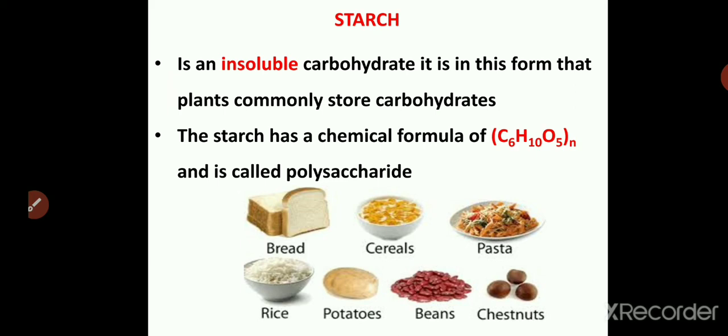Then coming to starch. Starch comes under the group of polysaccharides. These are the carbohydrates formed by the union of more than 10 monosaccharides. They are neither sweet in taste nor are they soluble in water. So these have a molecular formula of (C6H10O5)n. These polysaccharides do not give you any taste. They are insoluble in water. See the food items shown there which are rich in starch.